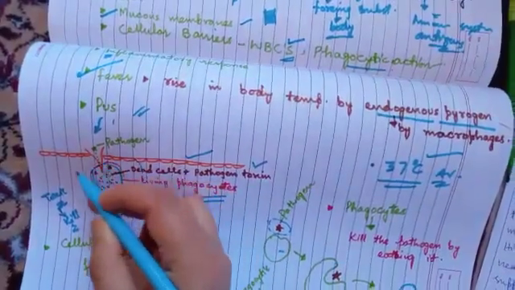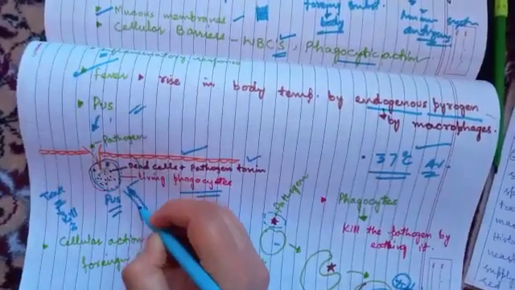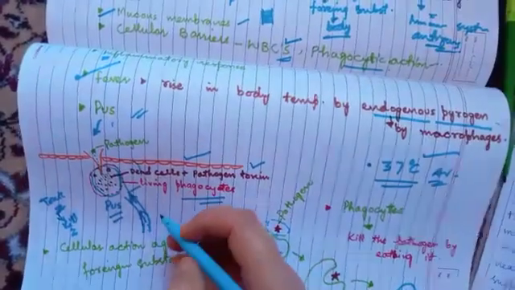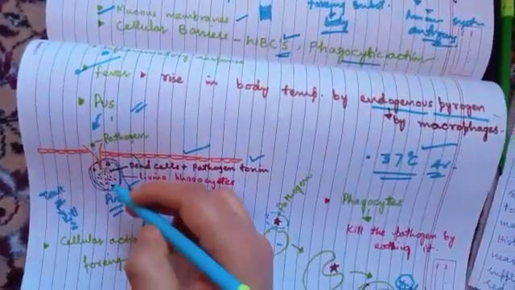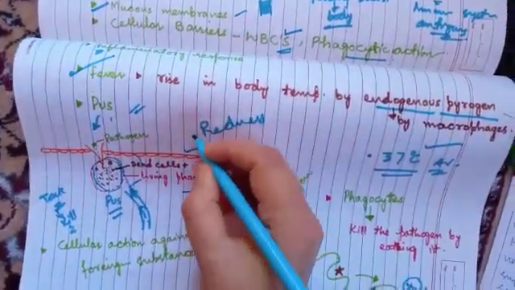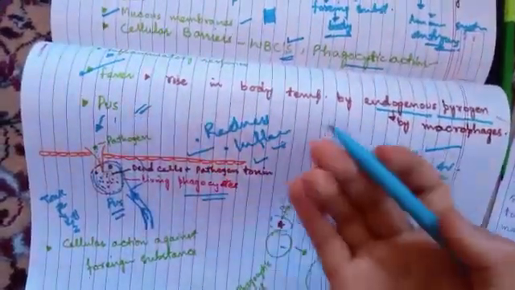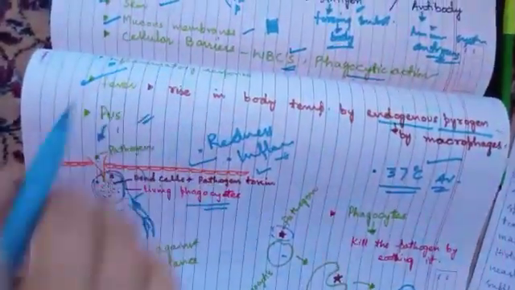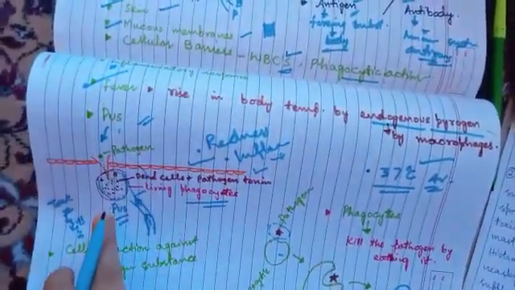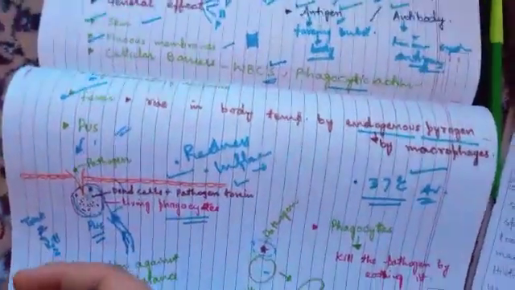And this tissue becomes inflamed because the blood supply towards this tissue is increased. The blood vessels along this area are dilated so that blood flows more and more towards this area. That's why we get redness. When infection is there, we get redness and we get inflammation. These are actually the responses of our immune system towards this pathogen. And these phagocytes neutralize this pathogen and protect our body from further damage.